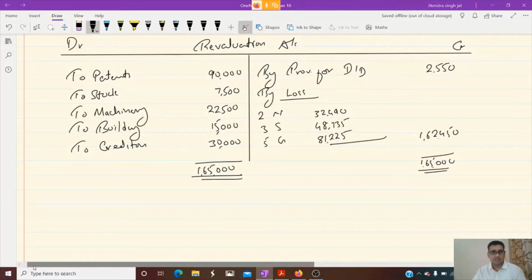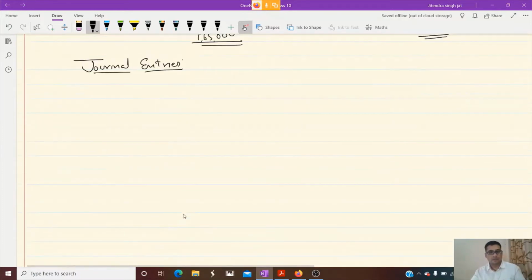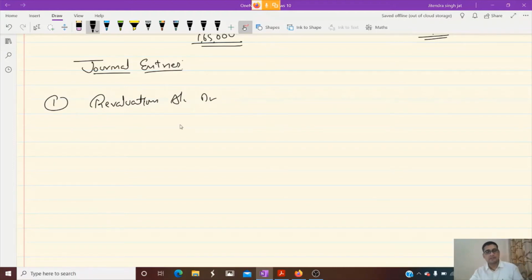So first entry we pass for the debit side of the revaluation account. Revaluation account debited.